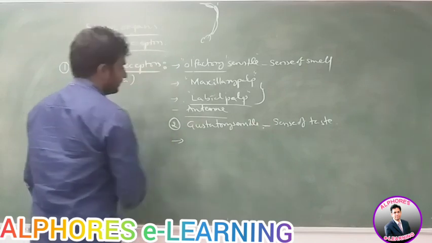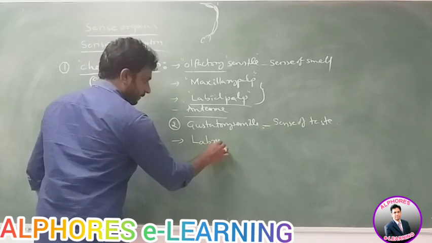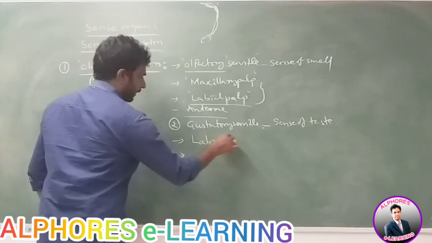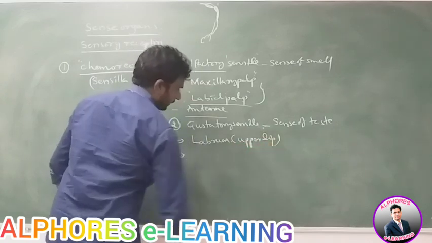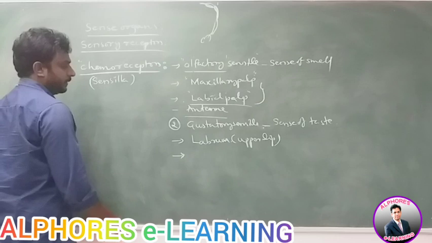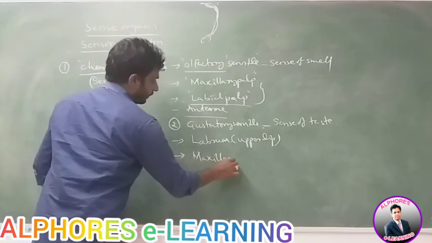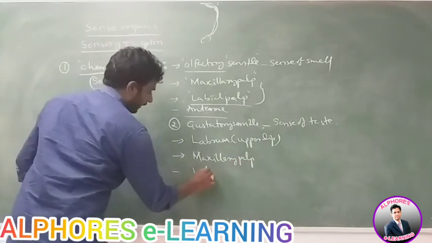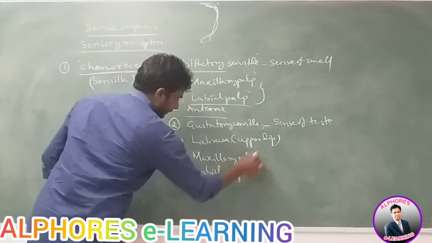The locations of gustatory sensilla: they are present on the labrum, which is also called the upper lip, then on the maxillary palp, and then the labial palp.